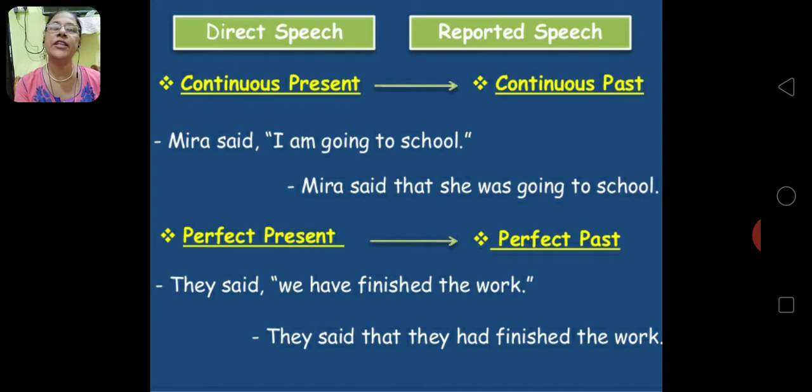Present perfect tense changes to past perfect. So, see, past perfect, 2 changes take place. Simple past also changes to past perfect and present perfect also changes to past perfect. See the example over here again. They said, we have finished the work. They said that they had finished the work.